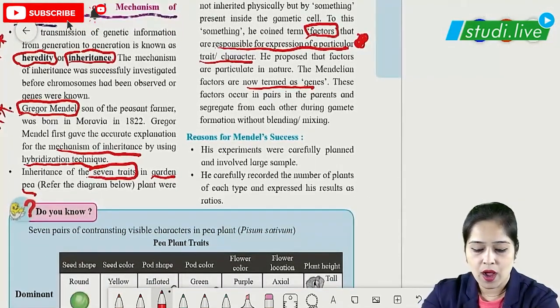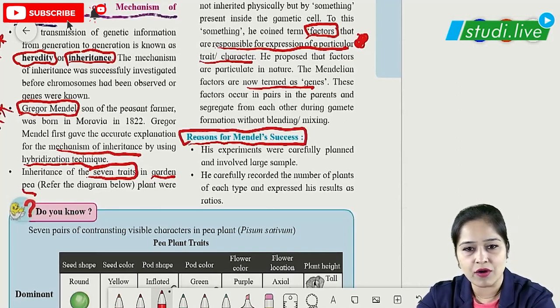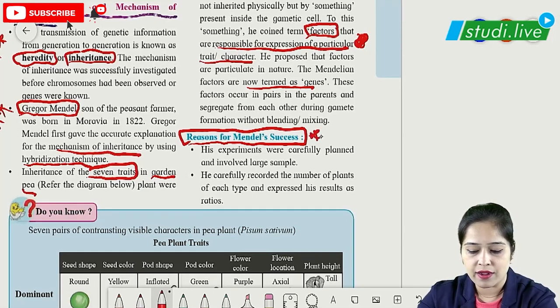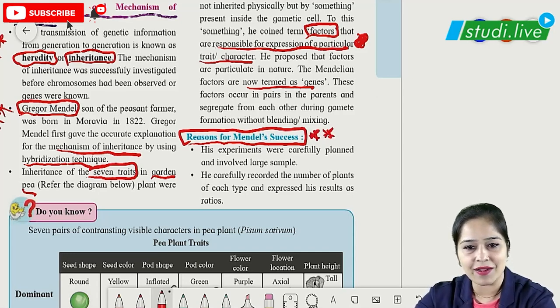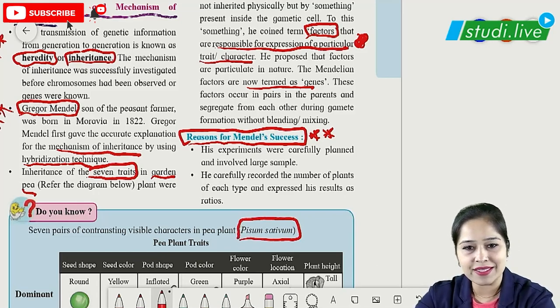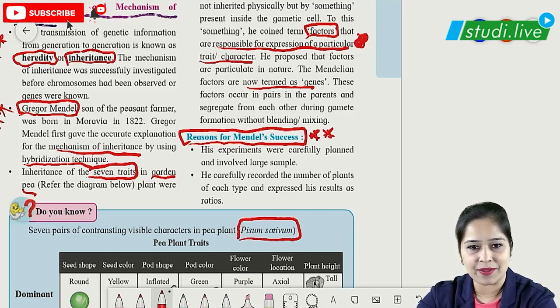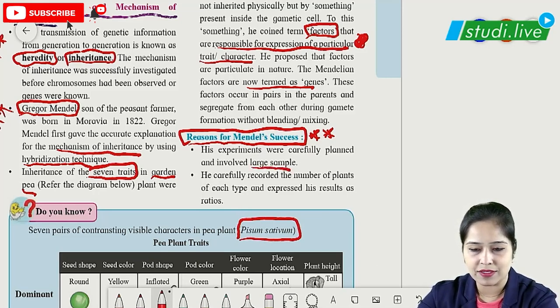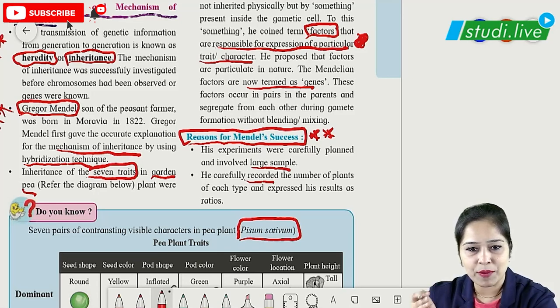Now, the reasons why Mendel got success. This can be a 2-mark answer. The first and most important reason to specify is that he selected garden pea, Pisum sativum, the binomial nomenclature, where Pisum is the genus name and sativum is the species name. His experiments were carefully planned and involved large samples, which means he did experimentation in good volume. He carefully recorded all his observations for each type of experiment.